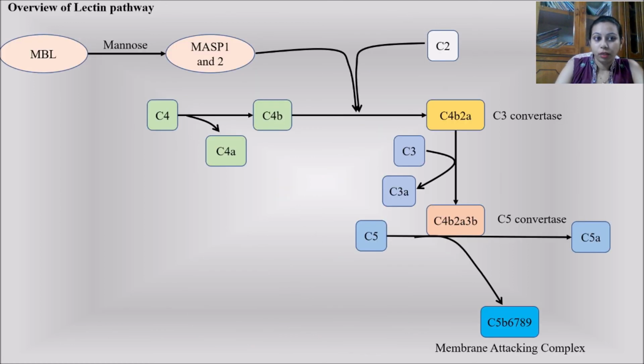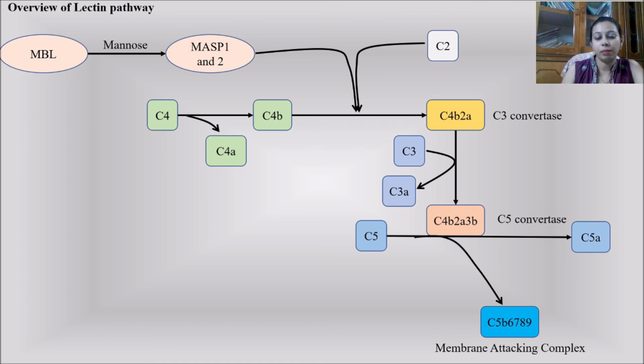Coming to the overview of the lectin pathway, what we have seen is that, just like the classical pathway, it activates C3 convertase and C5 convertase, but the only difference from the classical pathway is the initiation step.